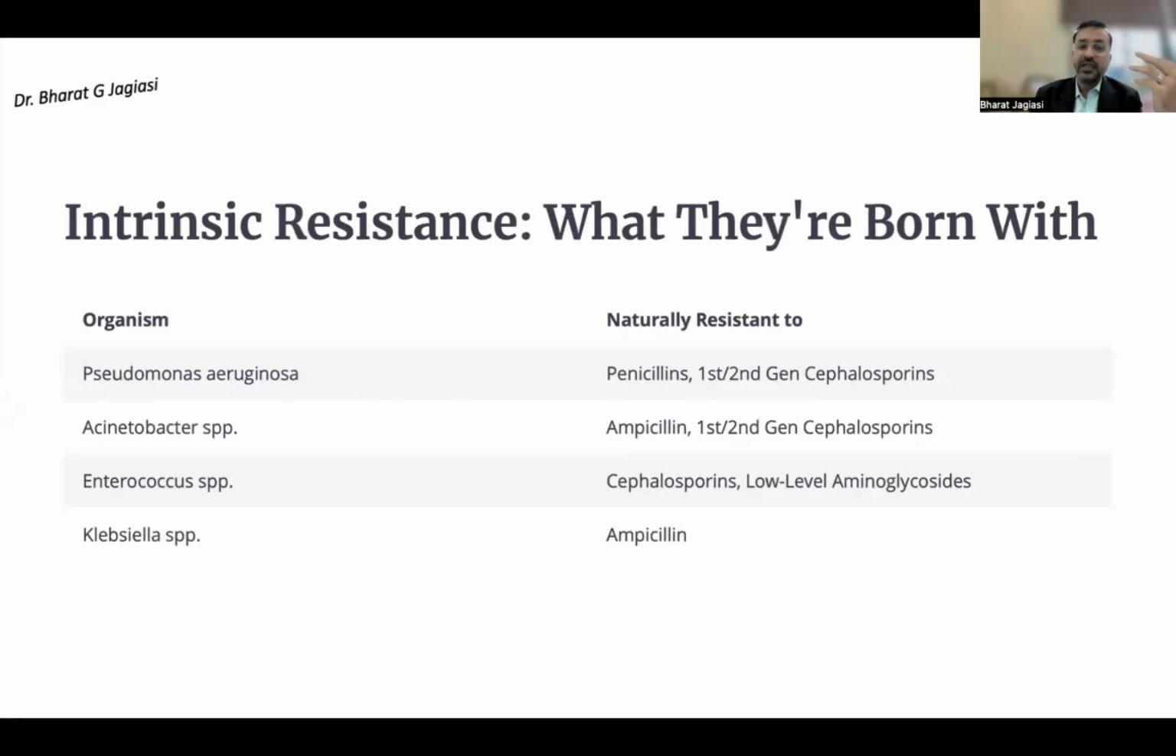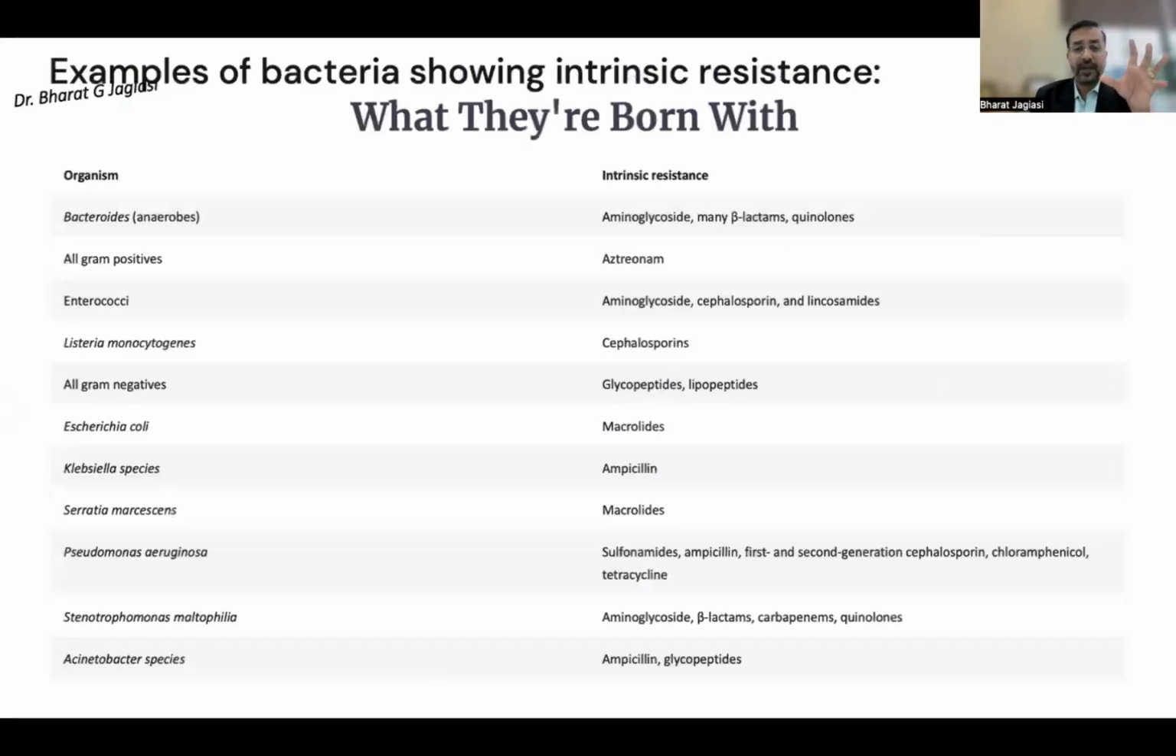So supposedly in my ICU, there is a non-lactose fermenter. So I suspect there's a Pseudomonas or Acinetobacter which has grown. So I know my first and second generation cephalosporins or ampicillin and penicillin are not going to work in that group. Same goes with the lactose fermenter. Suppose the Klebsiella has grown as a lactose fermenter, then I know ampicillin is not going to work. So this kind of mechanism, identifying whether it's a lactose fermenter or non-lactose fermenter in the initial hours, even before you have the real bacterial growth, can help you decide the actual empirical antibiotics.